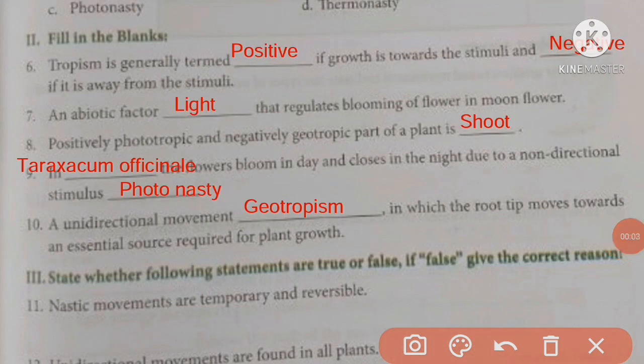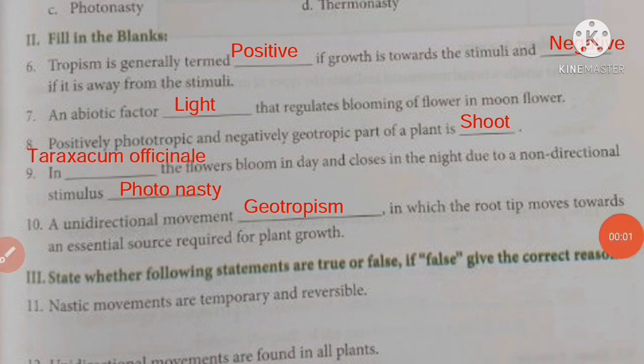Tropism is generally termed positive if growth is towards the stimulus and negative if it is away from the stimulus. An abiotic factor, light, regulates blooming of flowers in moonflower. Positively phototropic and negatively geotropic part of a plant is shoot.